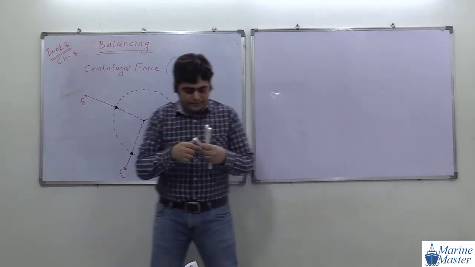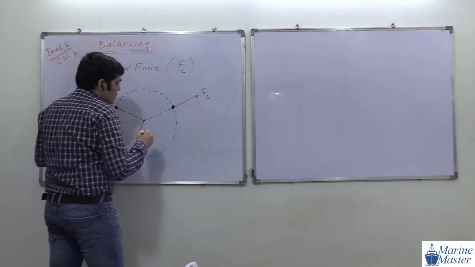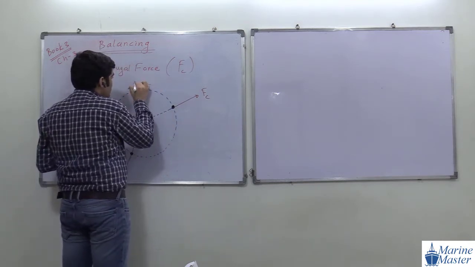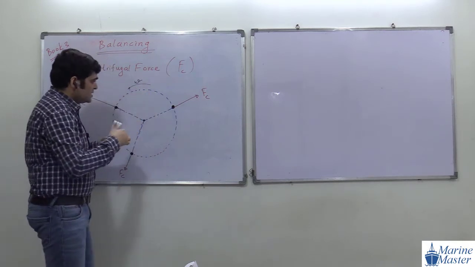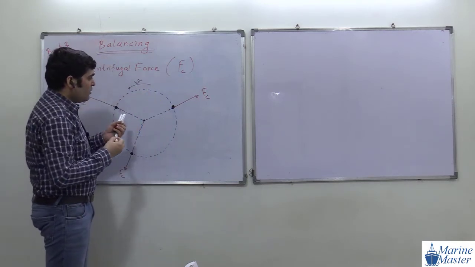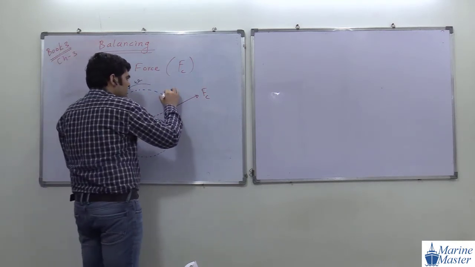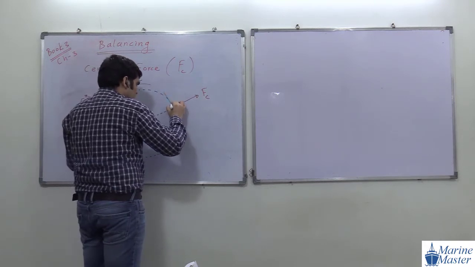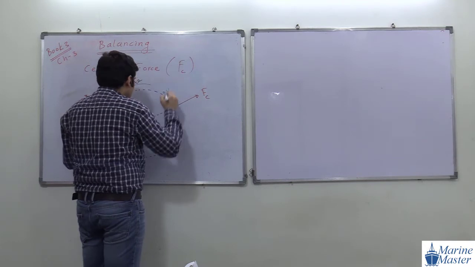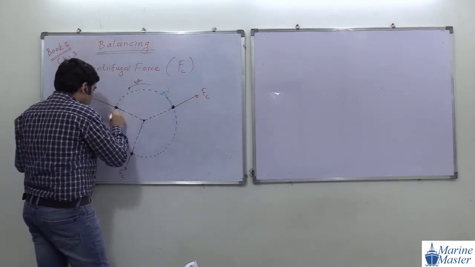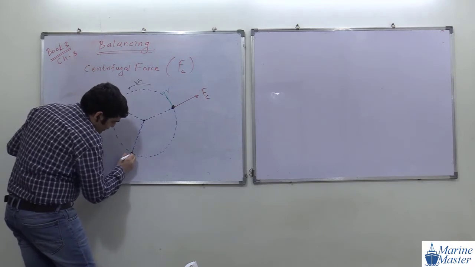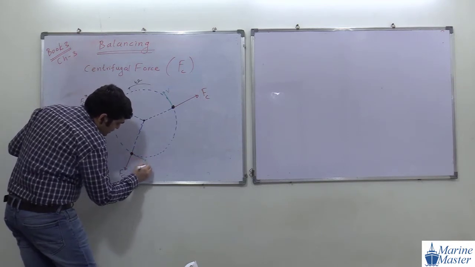Okay, see the point. Now suppose the object is moving on this circle with constant angular velocity omega. Suppose the object is at this position. The velocity of the object is always tangent to the path. Suppose the velocity at this position is v, and the velocity of the object at this position is also v.